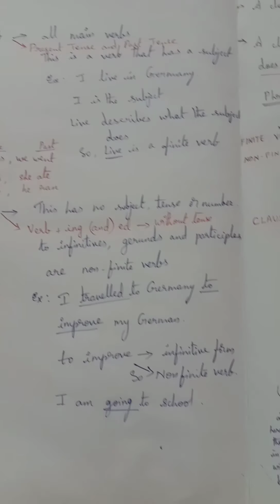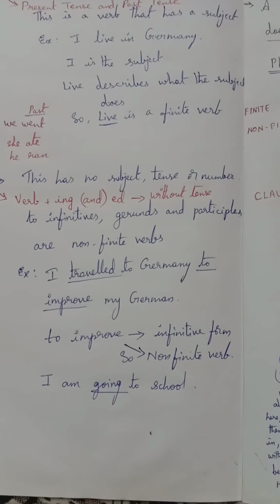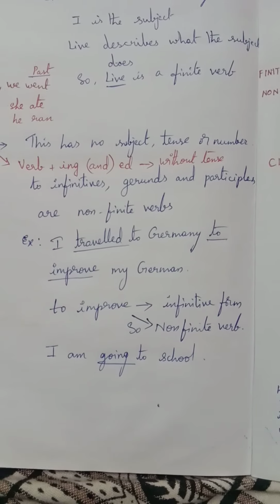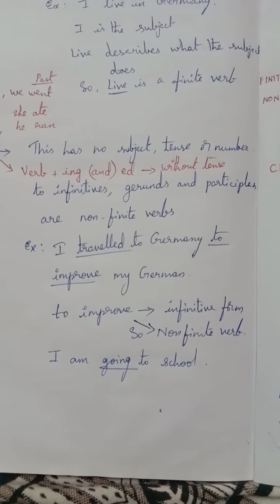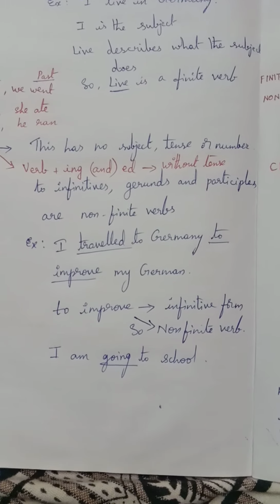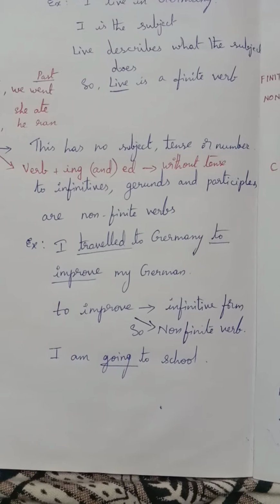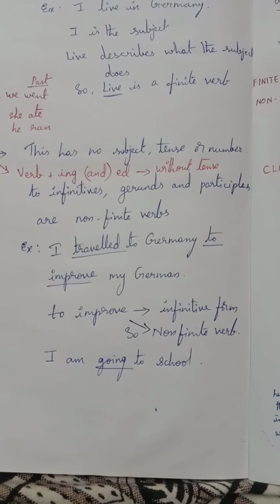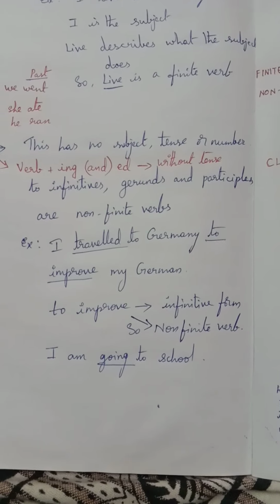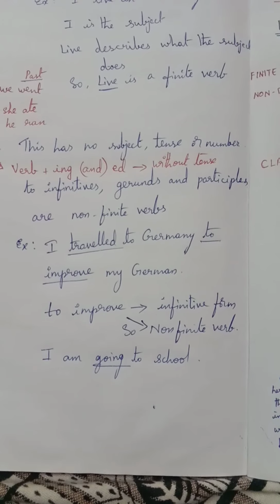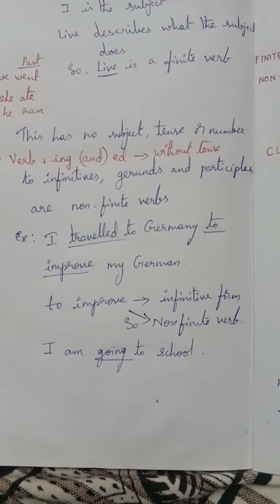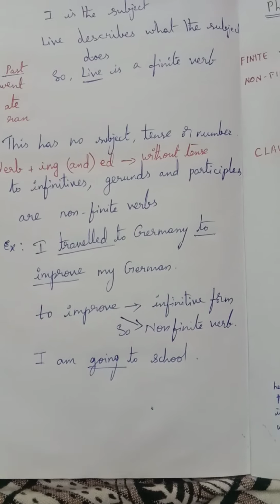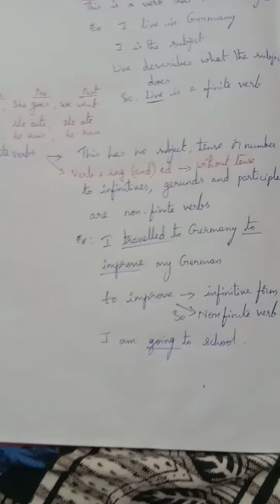Here, see this example. I traveled to Germany to improve my German language. Here, I is the subject and traveled; so it is not a non-finite verb. To improve my German, to improve, it is in infinitive form. So it is a non-finite verb. And one more example, I am going to school. Here, am is there, so going to is a non-finite verb.